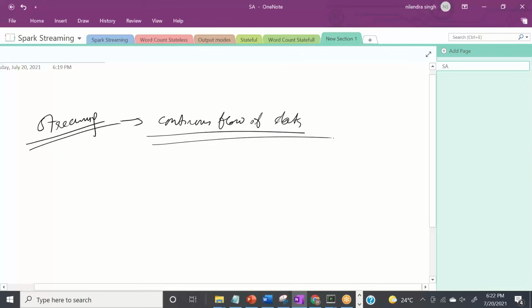Continuous flow of data means there is some application which is producing some data, and that is coming in as a continuous flow of events, right? So streaming will have some events in it. Events are nothing but messages, right? So we can say streaming means if the messages or the events are coming regularly in a continuous flow, then we'll call it streaming, right?